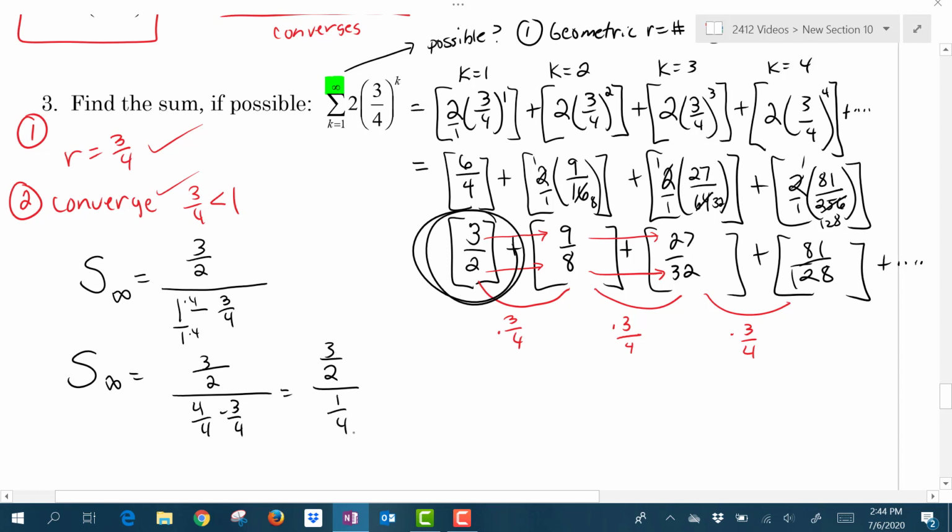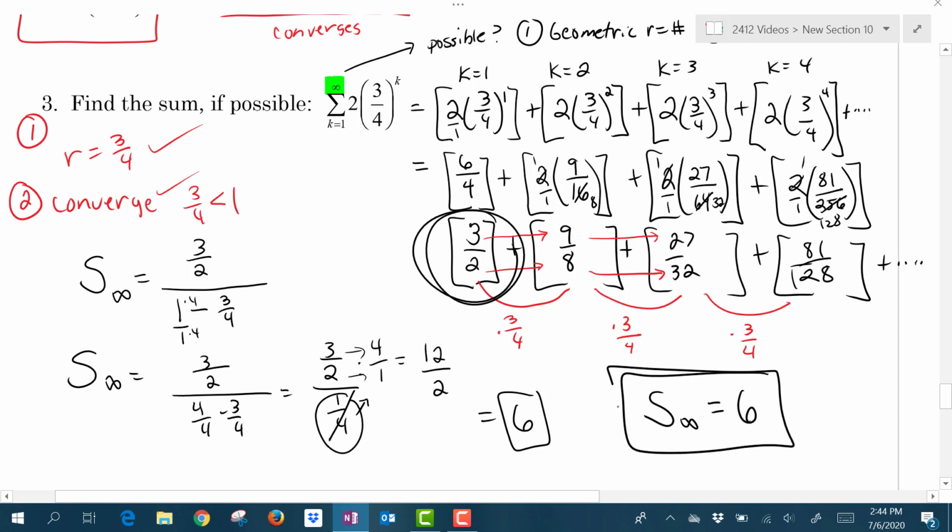Okay, we have a fraction divided by a fraction, so I'm going to flip the bottom fraction and change to multiplication. So you get 12/2. When I multiply across, 12 divided by 2 simplifies to give me a final answer of 6. So the sum of these infinite number of terms of this particular sequence will be a total of 6.